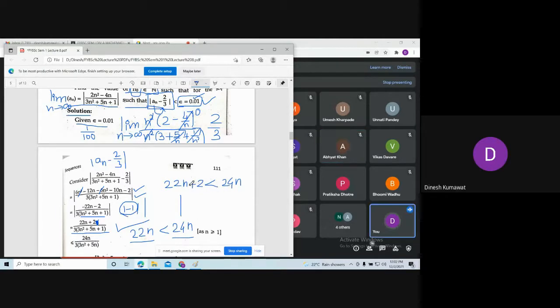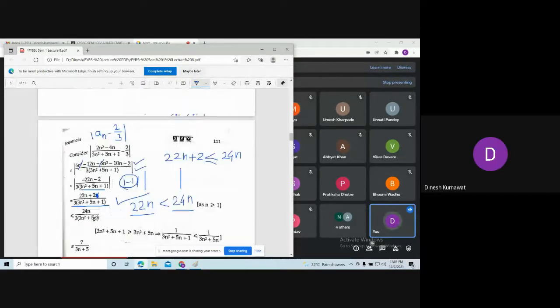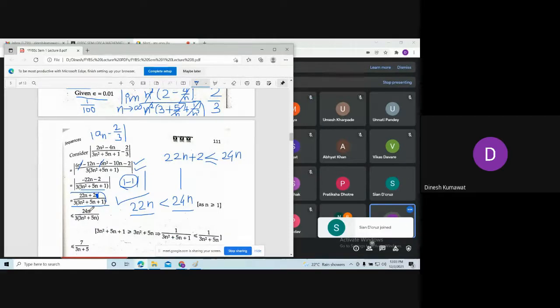Equality also, because see, if you put n to be 1, then on the left hand side we are having 24 and on the right hand side we are having 24. So you can't just say that this number is strictly less than this number. Here we need to include equality also. Is it clear? Yes, sir. So can I write this number is less than or equal to 24n divided by 3 times (3n² + 5n + 1)?